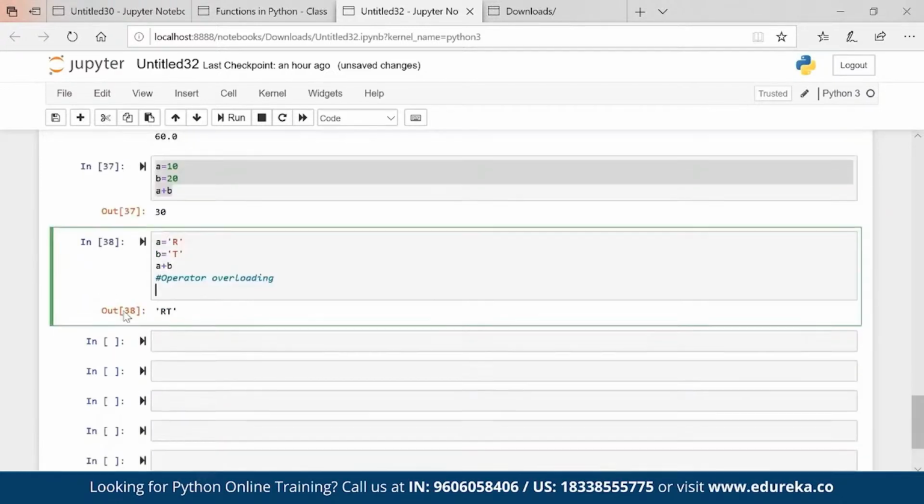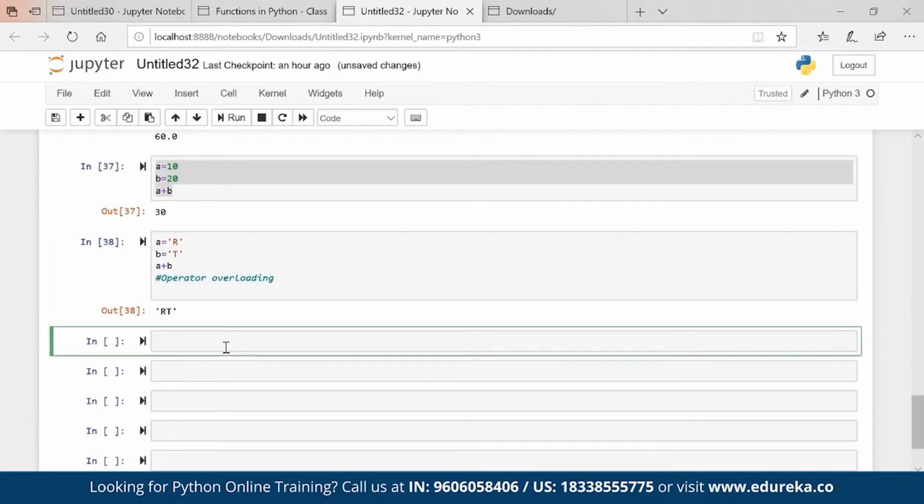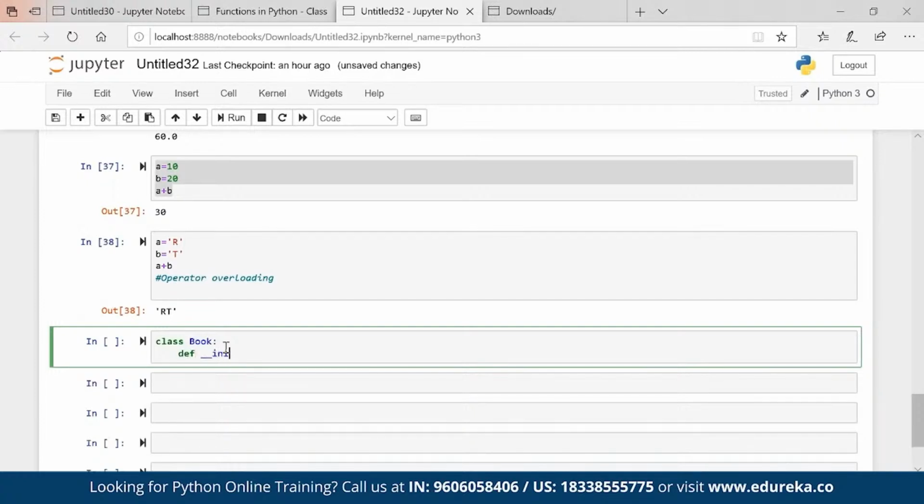Now, if there is operator overloading, then let's say I'm creating a class called Book. Def init, I am passing self and pages.